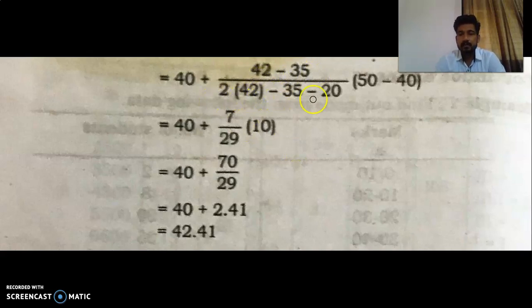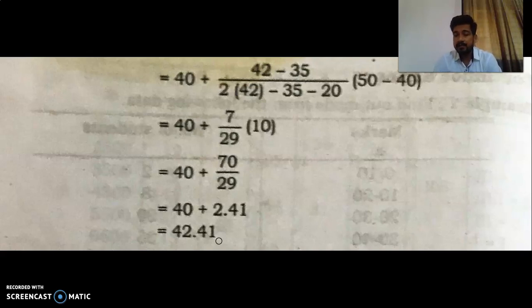Now we have these three values: 40 plus 42 minus 35, divided by 2 in bracket 42 minus 35 minus 20, times 50 minus 40. We just place the values here, and after doing that we get the answer 42.41. So this is the answer of mode. Okay, so I hope you understand this concept of mode very well.